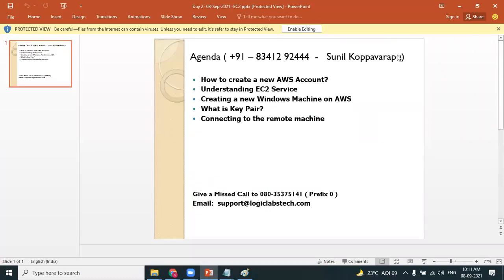Now you know how to create an AWS account. My dear friends, you can do hands-on. You can also create your AWS account. You can create Windows machines. You can create Linux machines. That's not a problem. You know what is the importance of EC2. Today we have seen how to create a Windows machine. Tomorrow we'll see how to create a Linux machine. So we'll be adding many more components day to day. You know the importance of key pair, and you know how to connect. Not just creating a machine, you know how to connect to the remote machine. Thank you very much for your super responses.